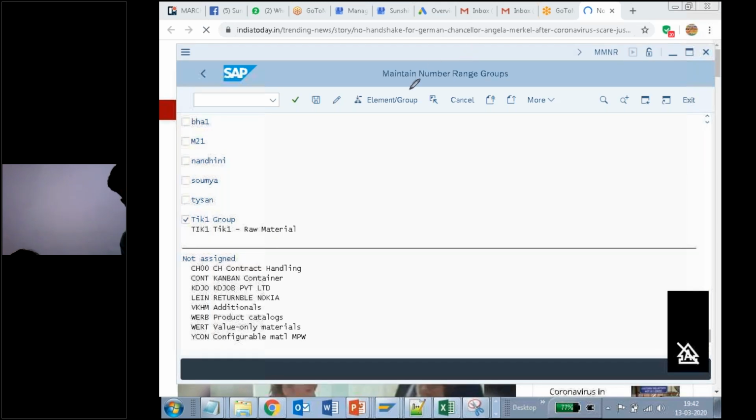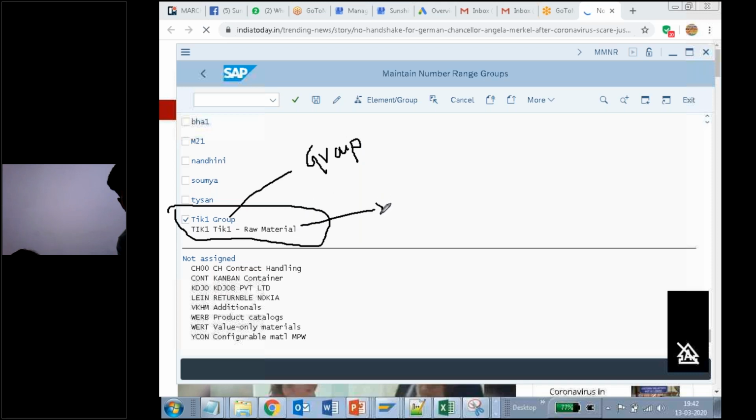Can you able to see this one? Yes, sir. Tick 1 group. Under this group, this is the group. What is this one? This is the material type. It is one of my material types. Which material type is it? It is raw material, ROH material.